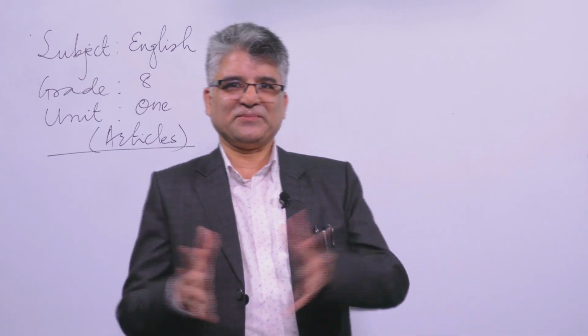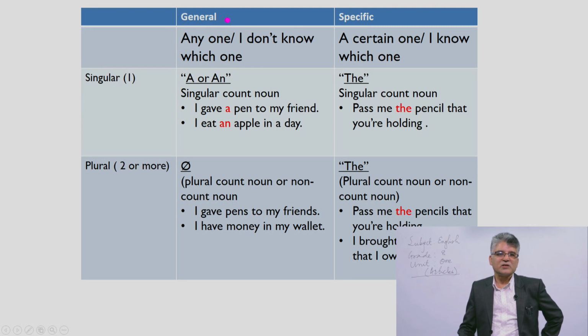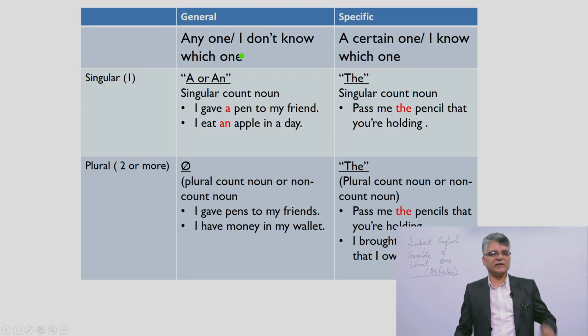So let's see. There are two cases, the singular and the plural, and for both singular and plural, you can get some specific situations or some general situations. They are mentioned here as general situation and specific situation. General situation means that it is not completely fixed, it is not confirmed.